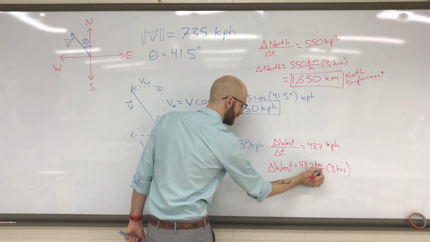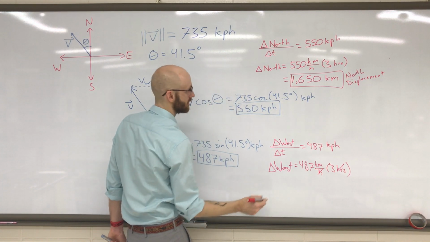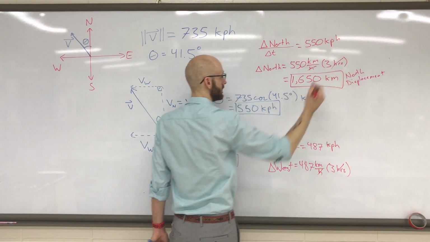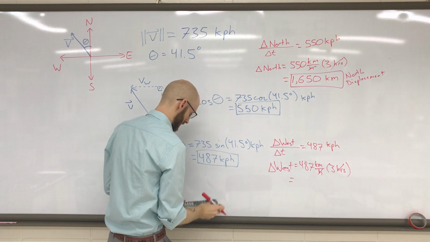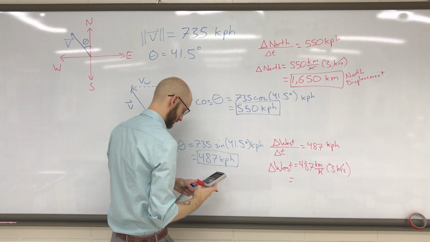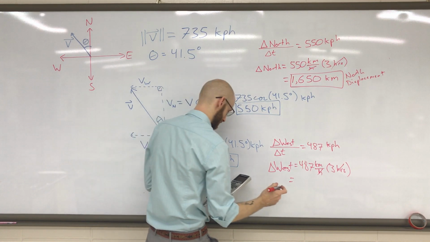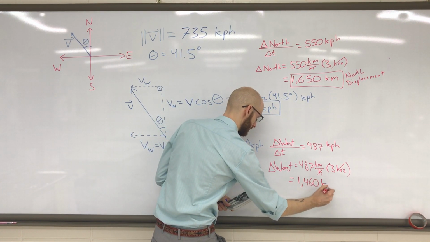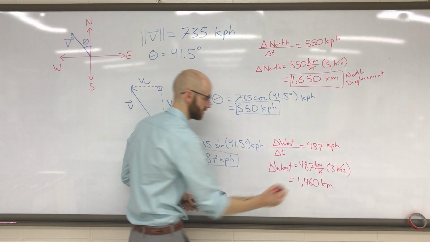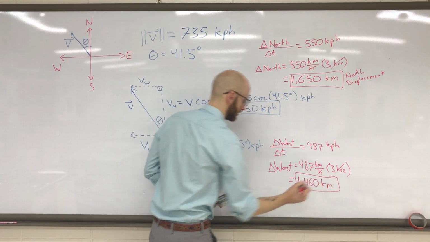And just notice also that the hours cancel, so we're getting a final answer in kilometers. And if we do that, well, that gets me 1,460 kilometers. There we go.